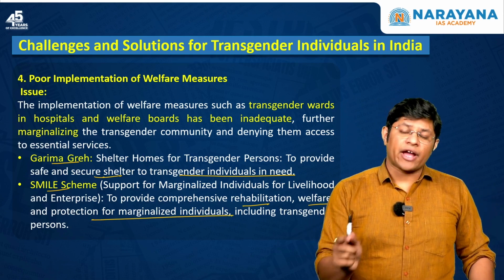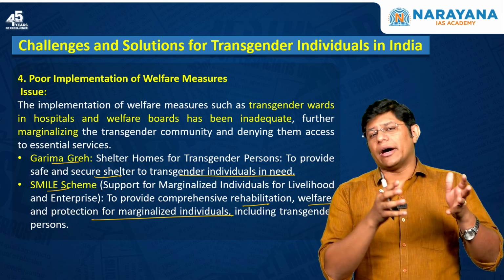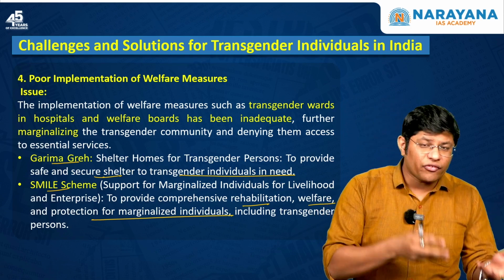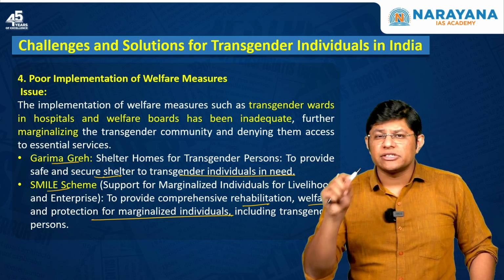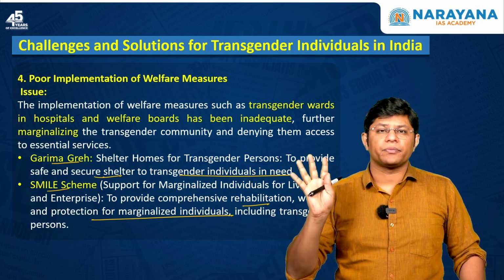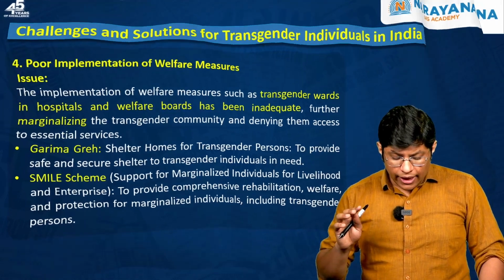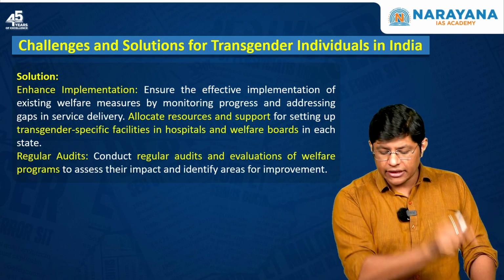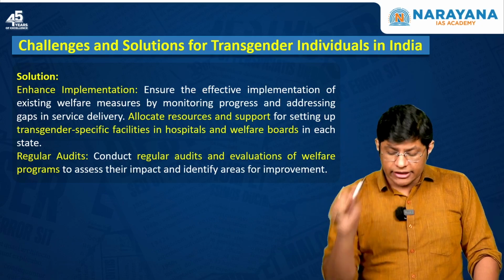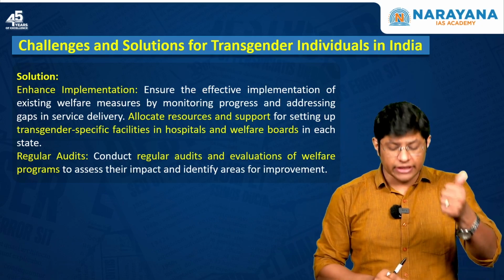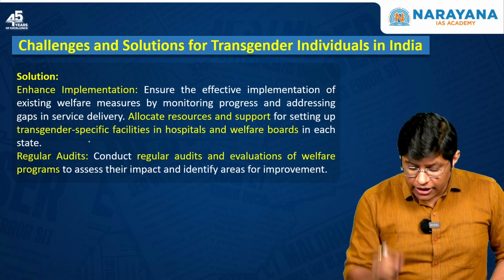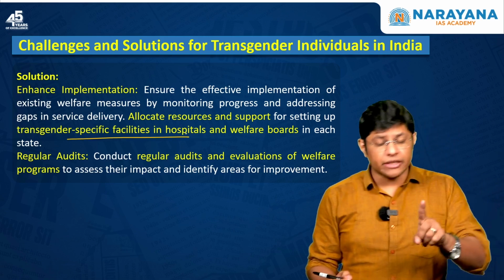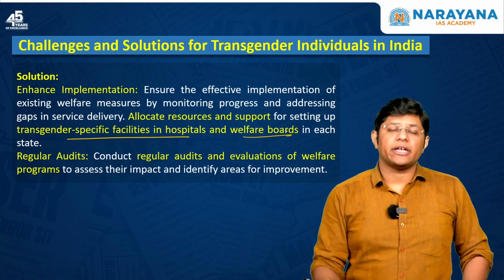Now, despite the fact that these are the laws or schemes that the Government of India has framed, the implementation is very, very poor, right? And that's the reason we have to ensure that the implementation is in letter and spirit. Resources need to be allocated for setting up transgender specific facilities in hospitals and a welfare board in each and every state.